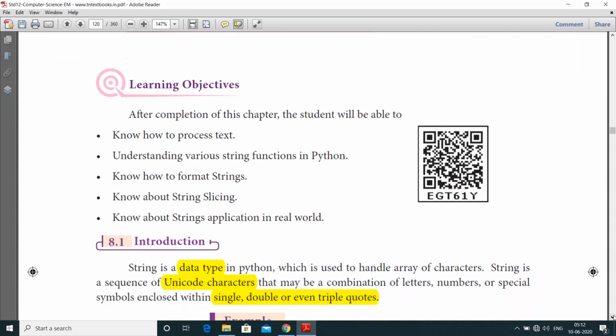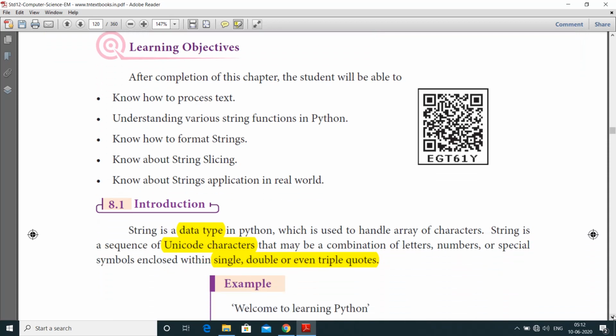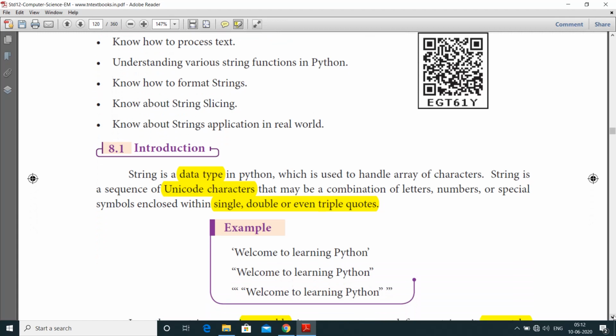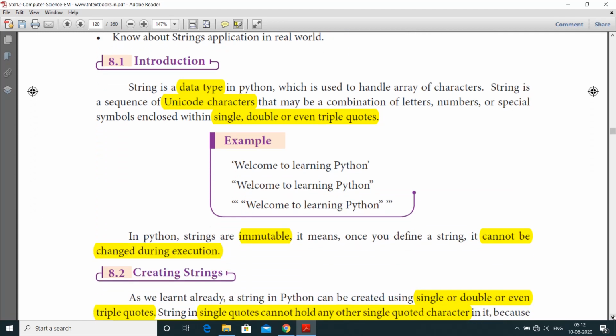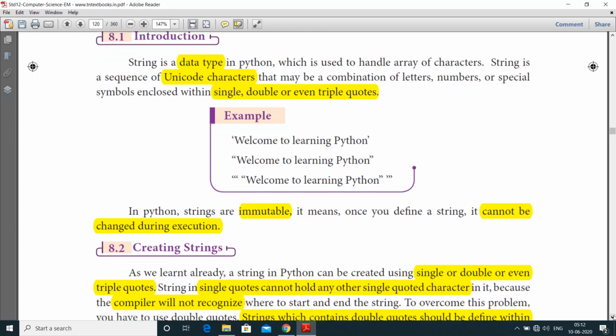Next, the introduction part. A string is a data type in Python which is used to handle an array of characters. Here, data type means a particular kind of item as defined by the values it can take in the programming language used. Here, array means a special variable which can hold more than one value at a time.